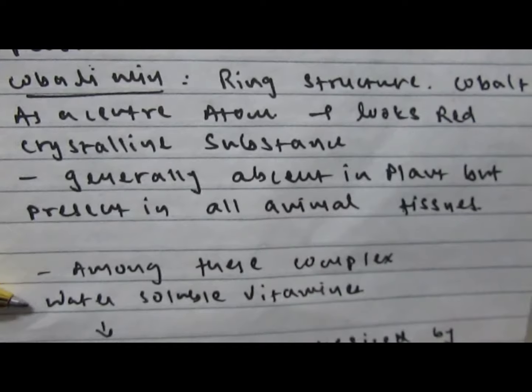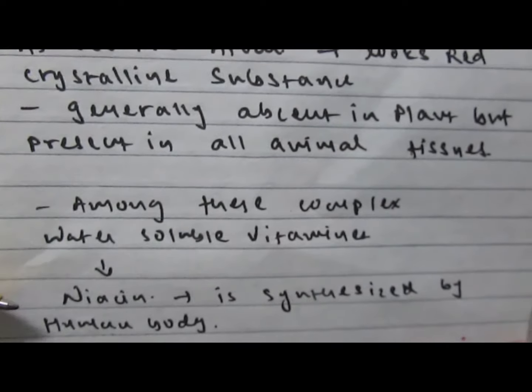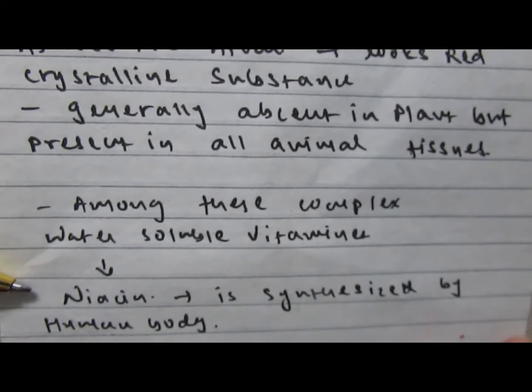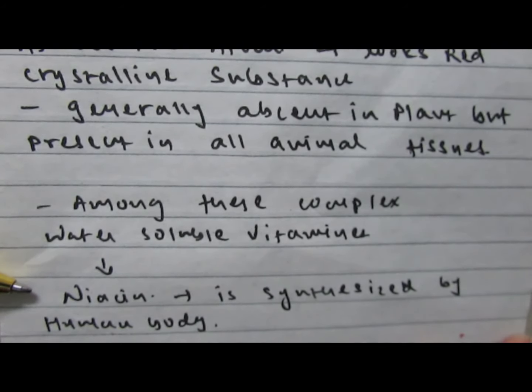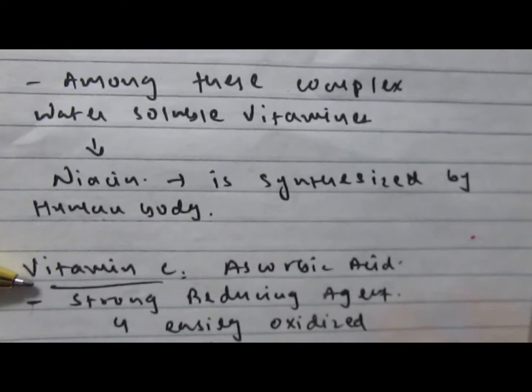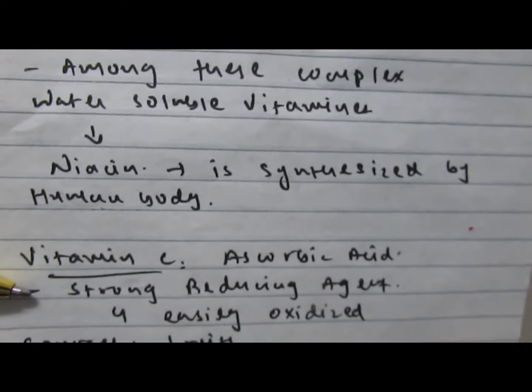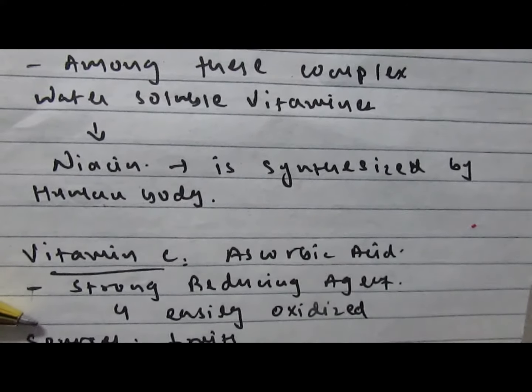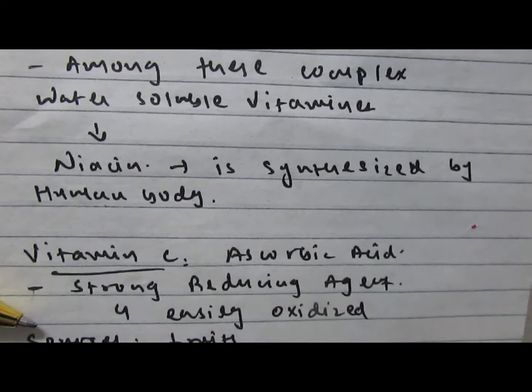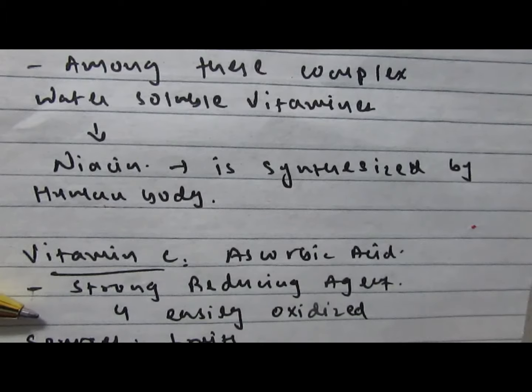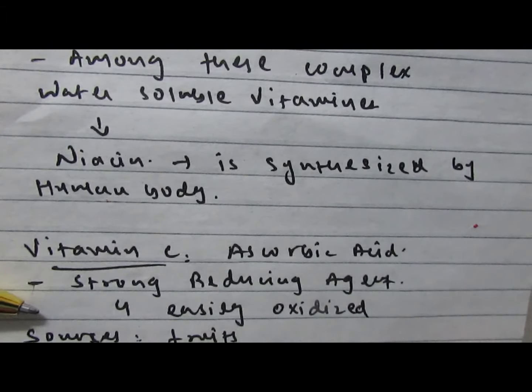Among these water-soluble vitamins, niacin is the only vitamin which can be synthesized by humans on their own, and the rest of the vitamins they have to take from outside sources. And vitamin C, that is also known as ascorbic acid, is a strong reducing agent, and it is easily oxidized